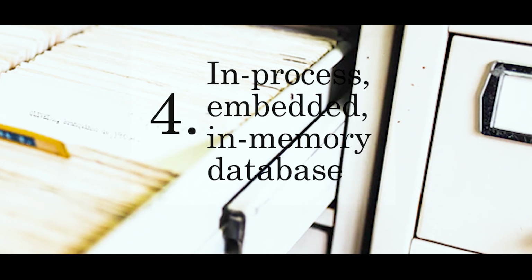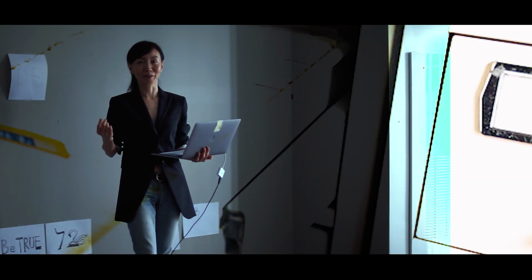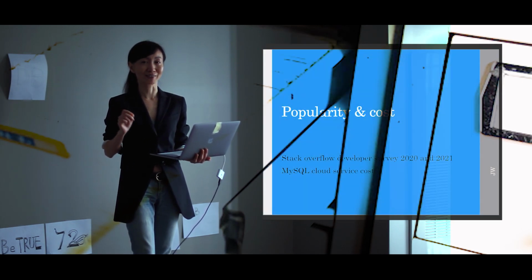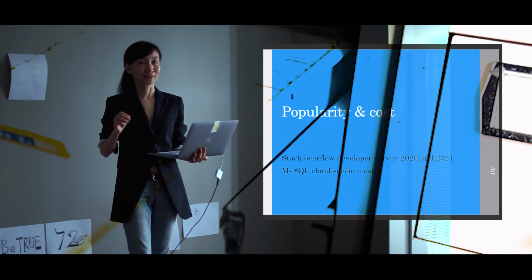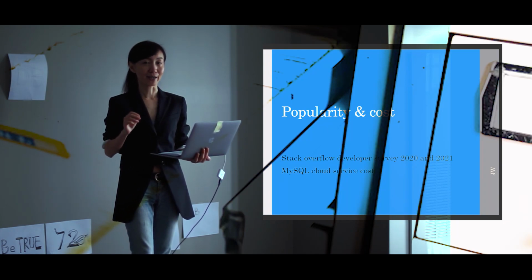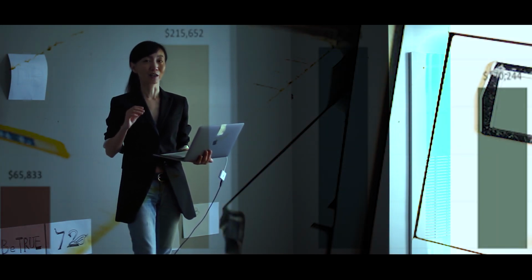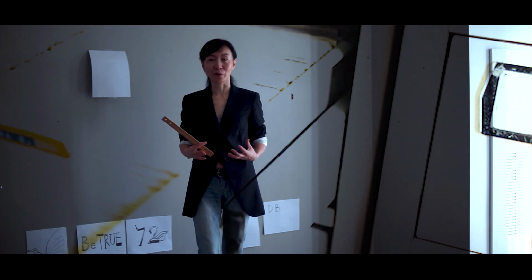In addition, we will look at 2 more types of database: in-process, embedded, and in-memory databases. In the last item, we compare database products in terms of popularity and cost. We will see the developer survey from Stack Overflow in the years of 2020 and 2021, and a cost comparison of MySQL cloud service in the 4 leading cloud service providers. At the end of the day, I give you a summary.